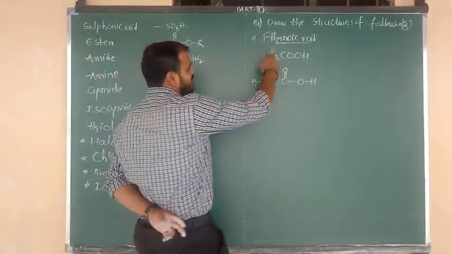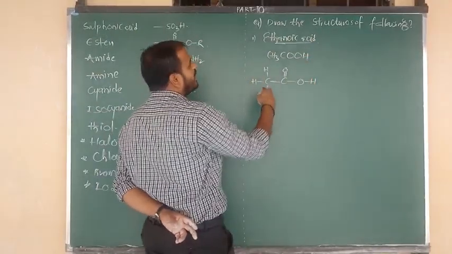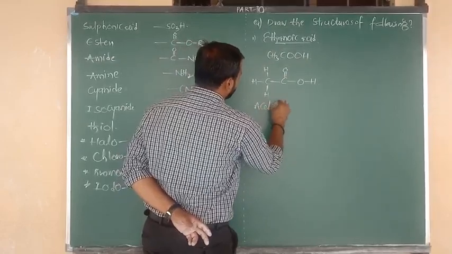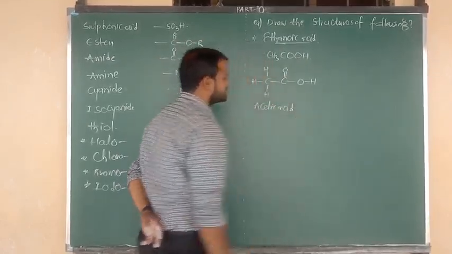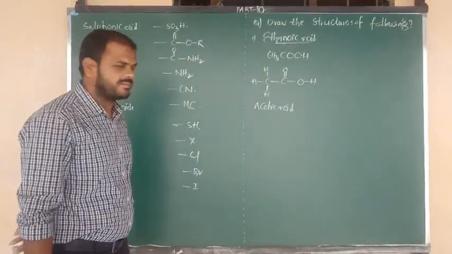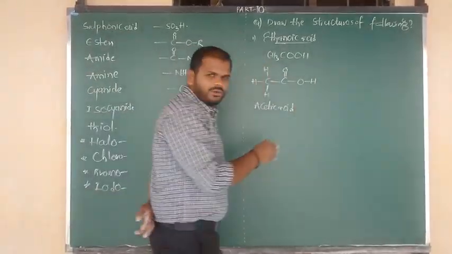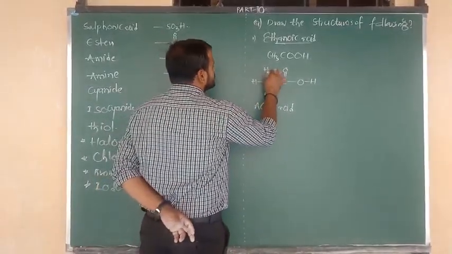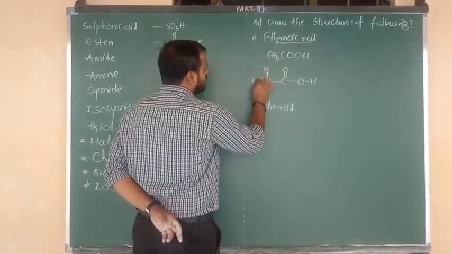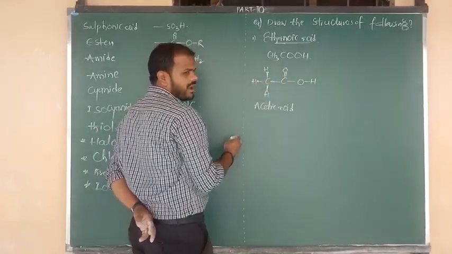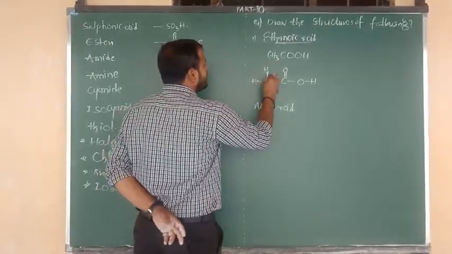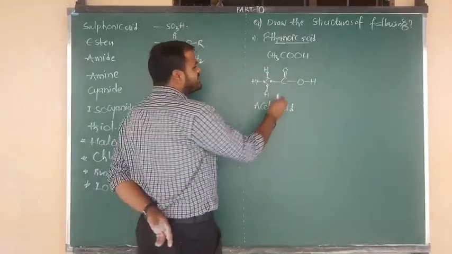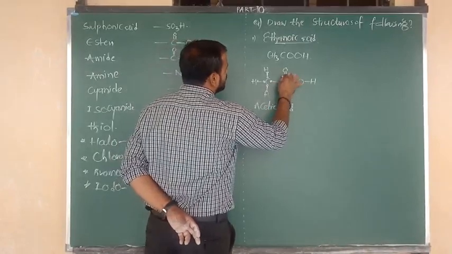The name of this compound is ethanoic acid, and also acetic acid. Understood clearly? If you want, you can draw the electron dot structure also. Every hydrogen contains one electron, so an electron is given by each hydrogen. Carbon is tetravalent: 1, 2, 3, 4. Again carbon is tetravalent: 1, 2, 3, 4.